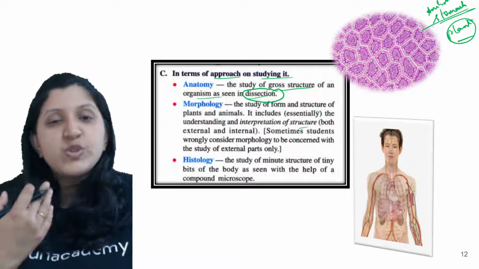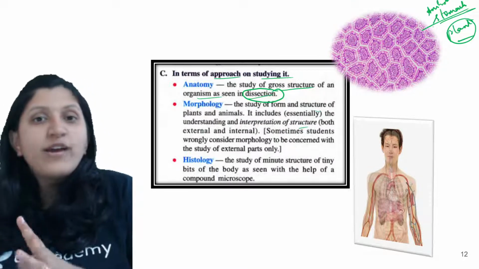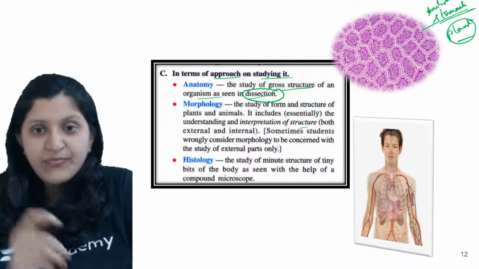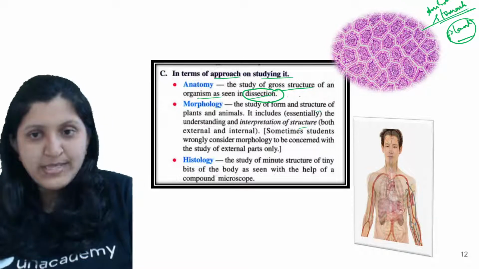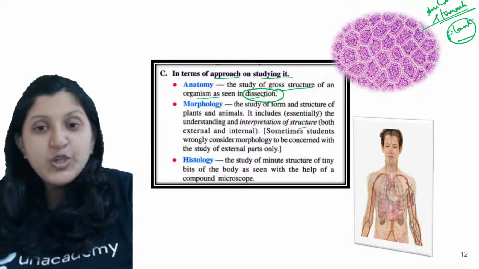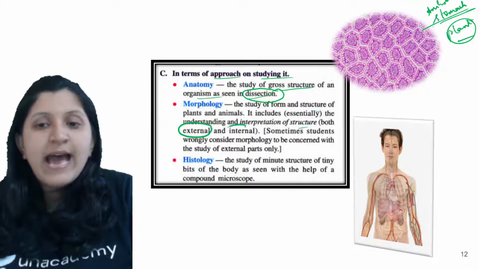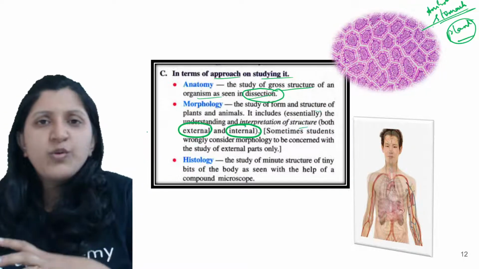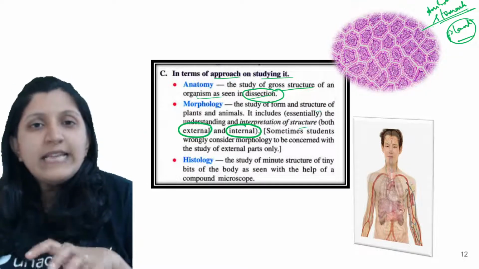So in that case it is not just related to the external organs; the internal organs are also studied from the outside, without any dissection. So that is the study of form and structure of plants and animals. It includes the understanding and interpretation of structure. You can just make a note here, both external as well as internal. Once you make a dissection, you are not studying the dissected area.